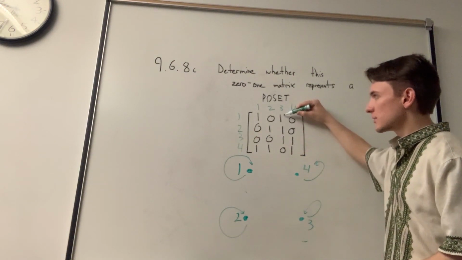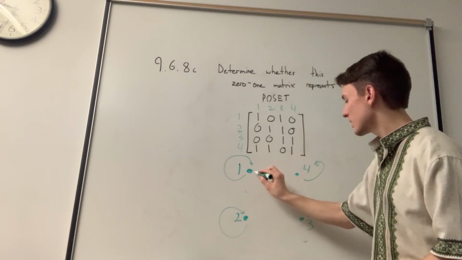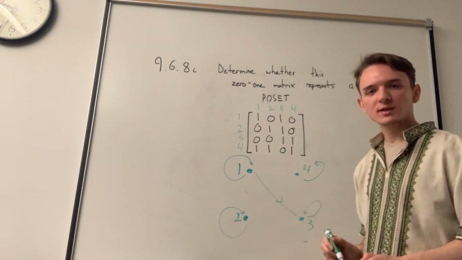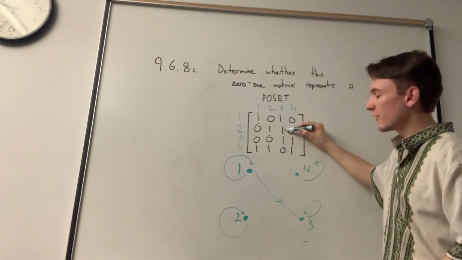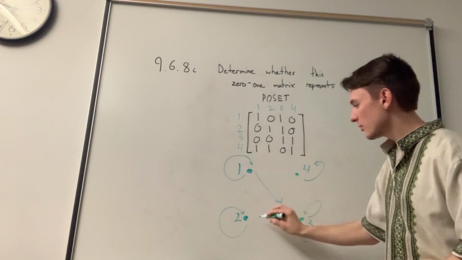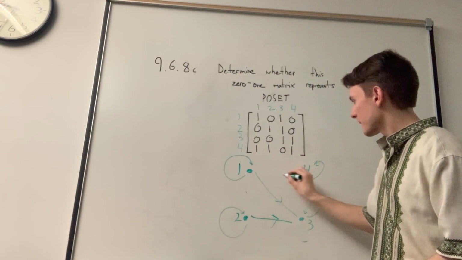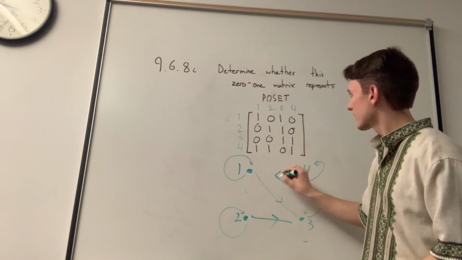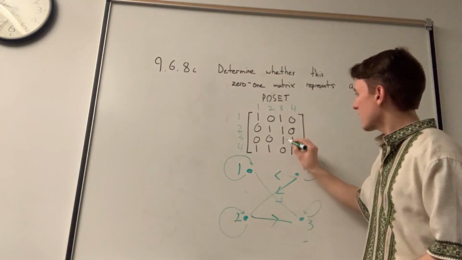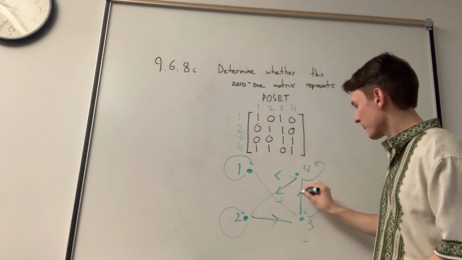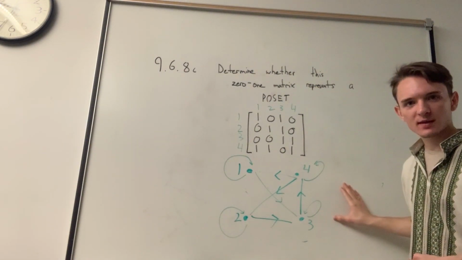And then we look at all the other nodes. We have that 1 and 3 have a relationship together, so 1 points to 3. We have that 2 and 3 have a 1 value in the matrix, so 2 points to 3. 4 points to 1, 4 points to 2, and 3 points to 4. So we can represent the same relationship with a digraph as well.